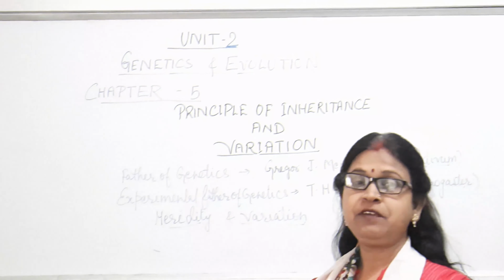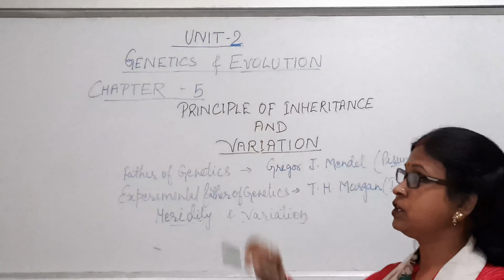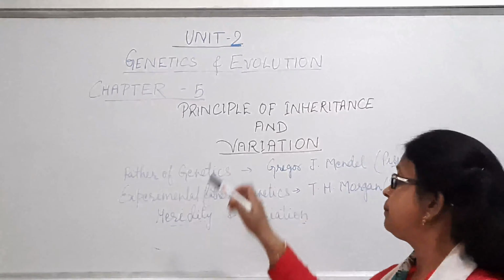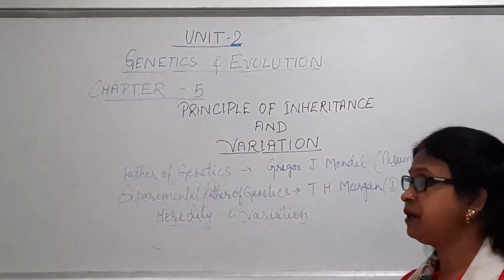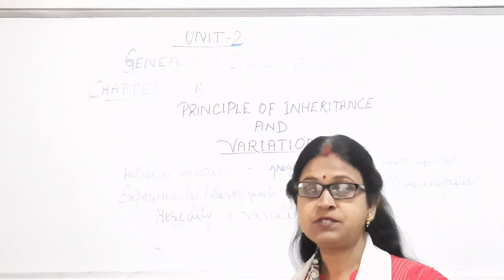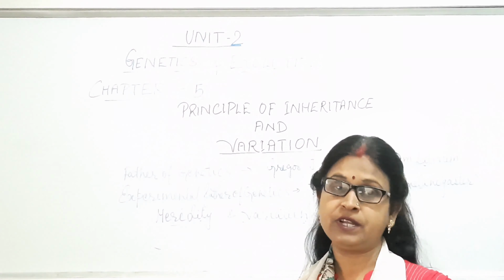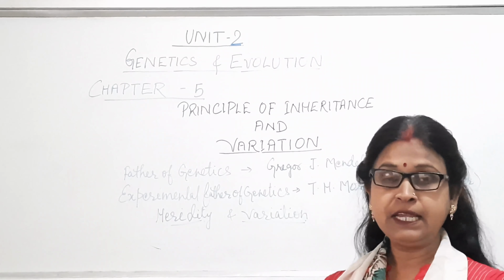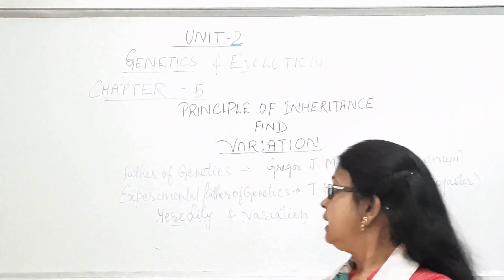Students, today we will start unit number 2, that is genetics and evolution. This unit involves 3 chapters. First chapter is principle of inheritance and variation. In this chapter we will study different laws of Mendel, then different types of disorders, genetic disorder, chromosomal disorder, then sex determination, linkage, recombination, all these things we will discuss in this chapter.